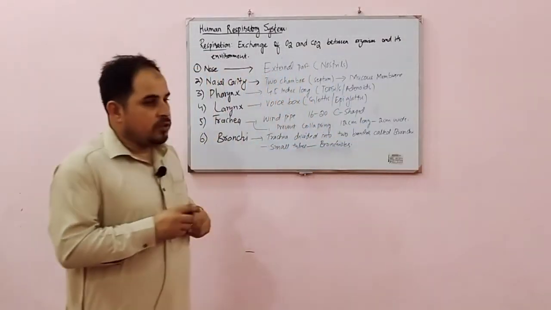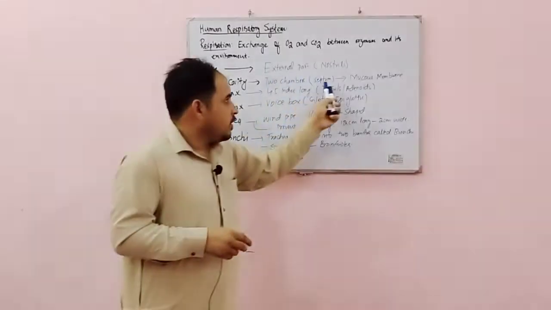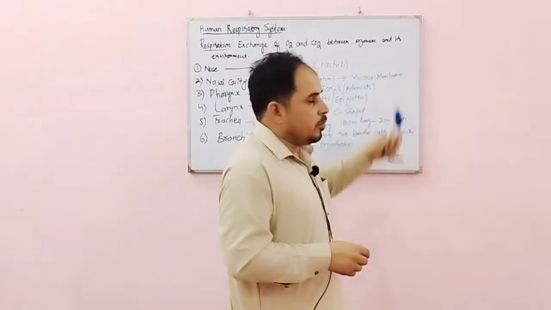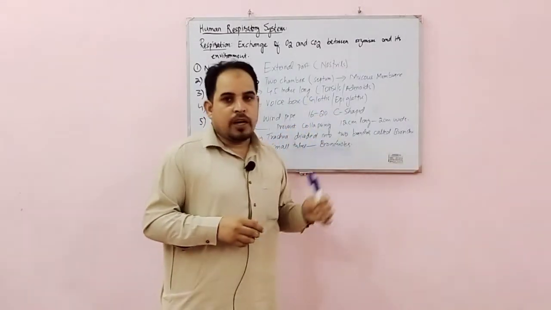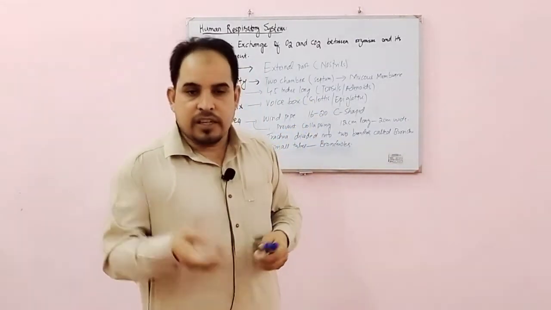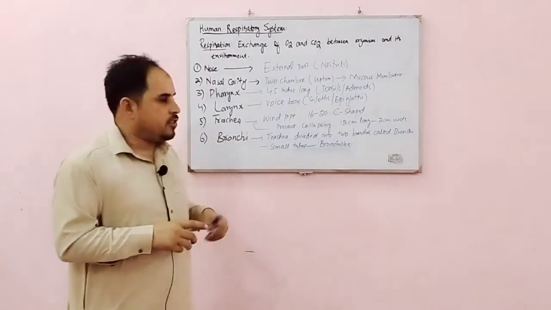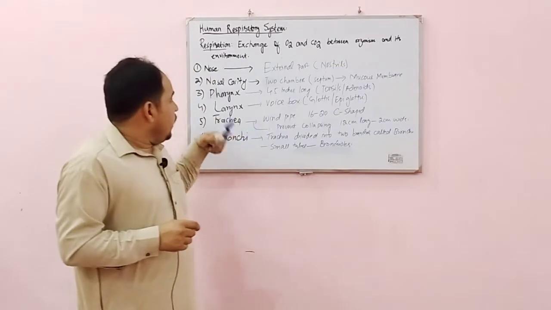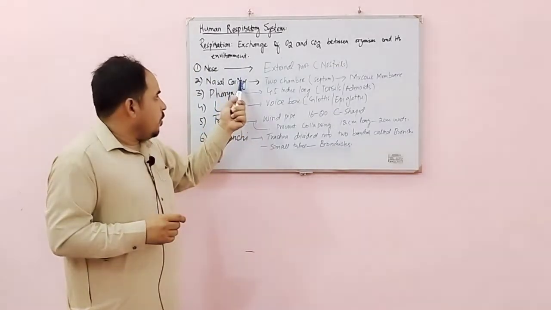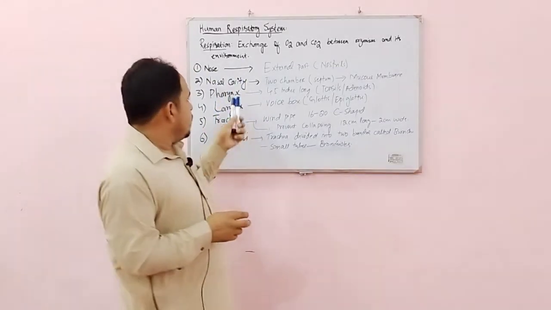The physiology of the nasal cavity: it contains mucous membrane along with hairs which prevent different microorganisms and dust particles from entering into the human respiratory system.